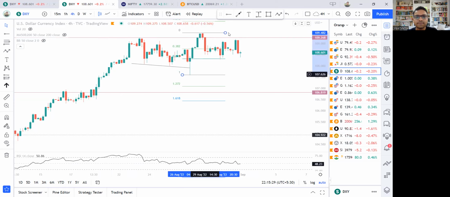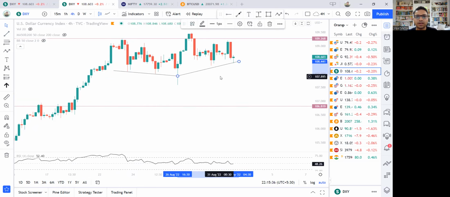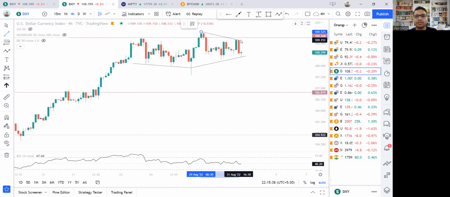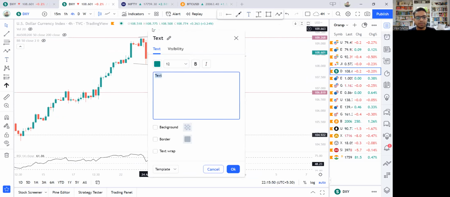In fact, let me just take this away and see if we can draw some kind of a diamond or something like that. Can this be a possibility? Can we actually? So this can be an interesting price action, which is essentially a diamond.